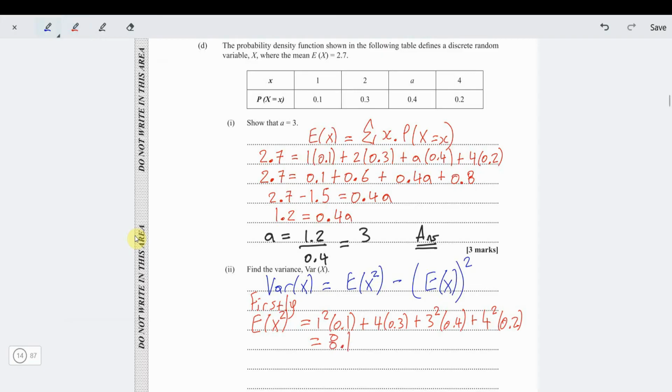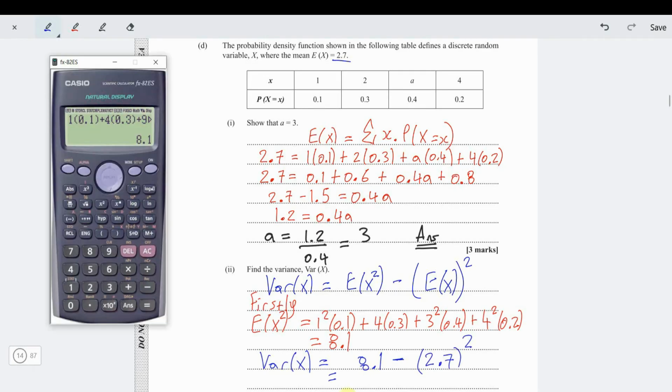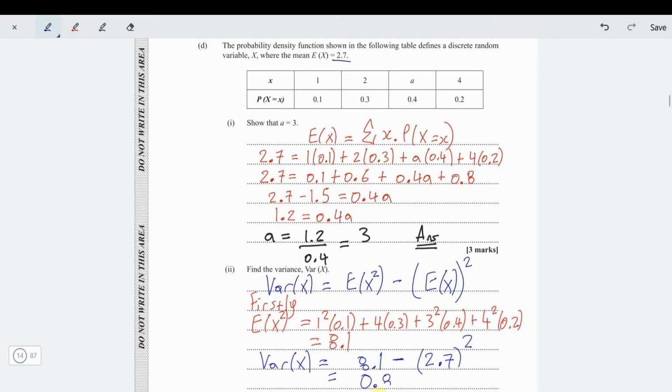So now we can go back to Var(X) and say Var(X) now is equal to E(X squared), 8.1, minus E(X) all squared. But E(X), they told us, was 2.7. That's minus 2.7 squared. Punch that in our calculator. 8.1 minus 2.7 squared, and we get 0.81. So that's Var(X). The variance is 0.81.